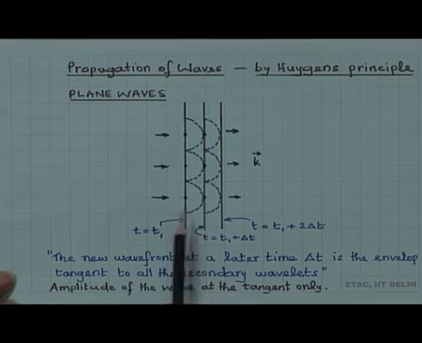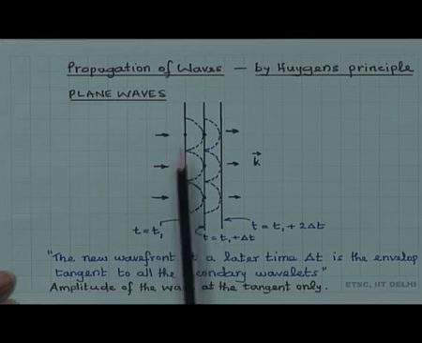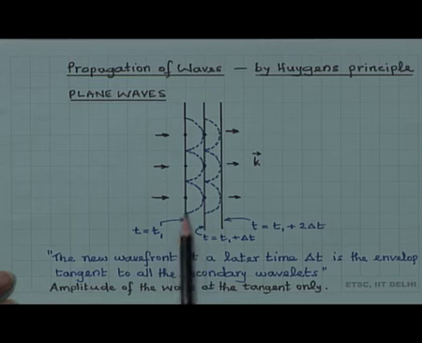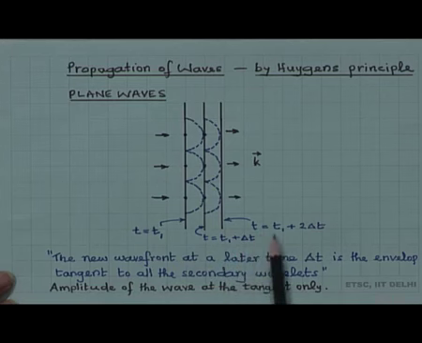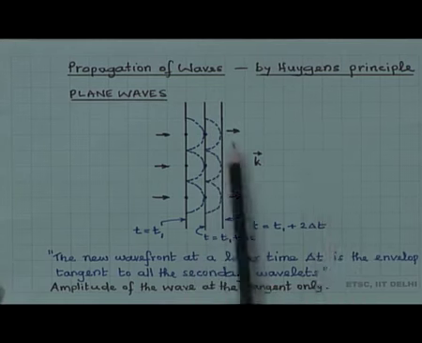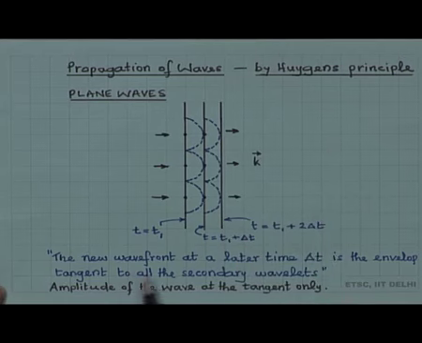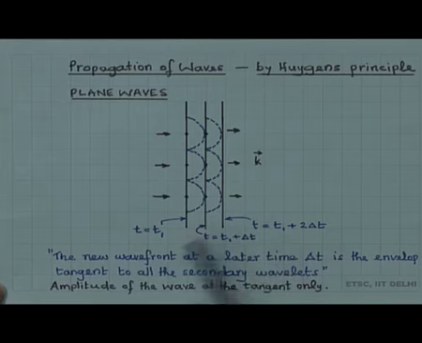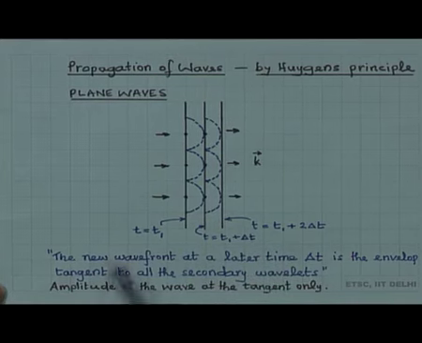Of course, every point there acts like a point source, but I have just shown 3 points and spherical waves which are emanating from here, and we draw a tangent to all the wavelets which give us the wavefront at a later time delta t, t1 plus delta t. And if you continue, then at a later time t is equal to t1 plus 2 delta t, you get the wavefront here and in the direction of propagation. So, the new wavefront at a later time delta t is the envelope tangent to all the secondary wavelets. This is an important statement which we will apply in the subsequent propagation.